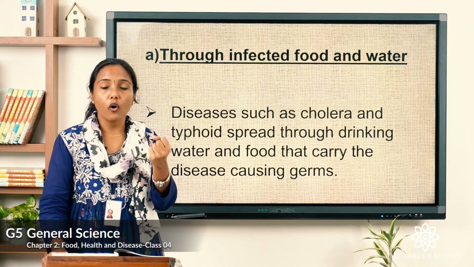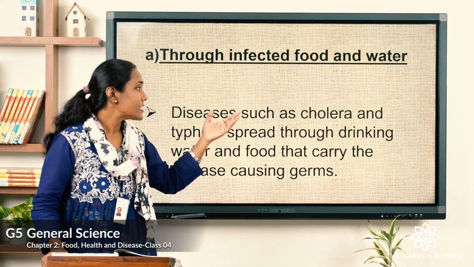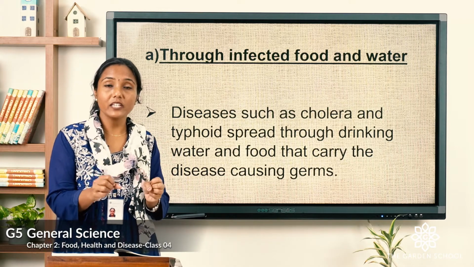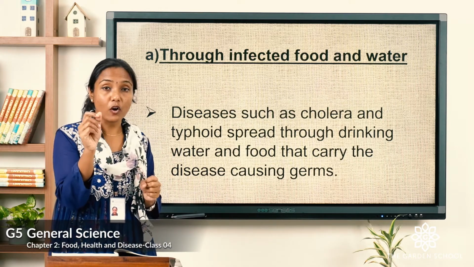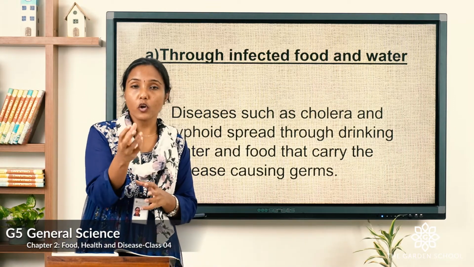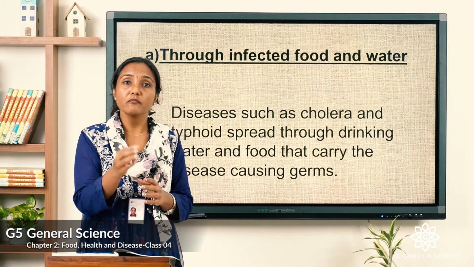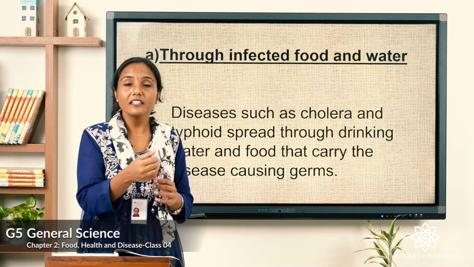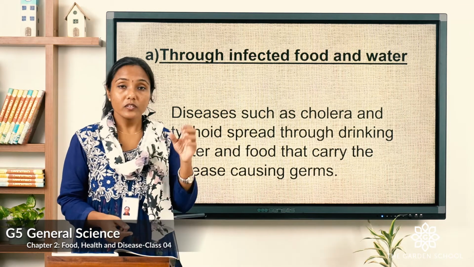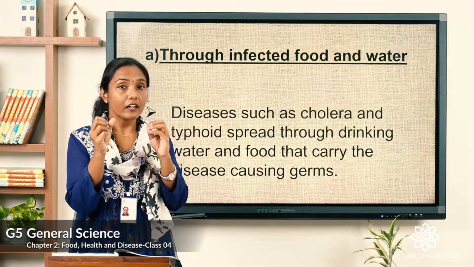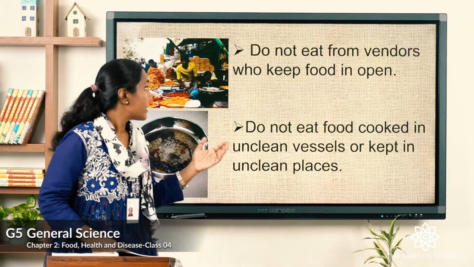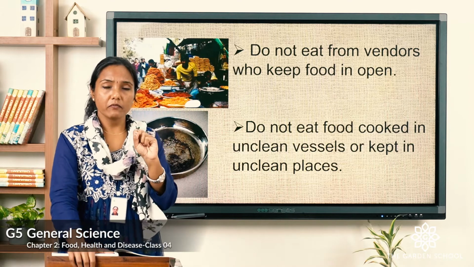Diseases such as cholera and typhoid spread through drinking contaminated water or contaminated food that carry the disease causing germs. If we are consuming such food or water which is already contaminated, we get infected. We get diseases like cholera and typhoid. So this is through infected water and food that we take in. Now you can see how we can prevent this.